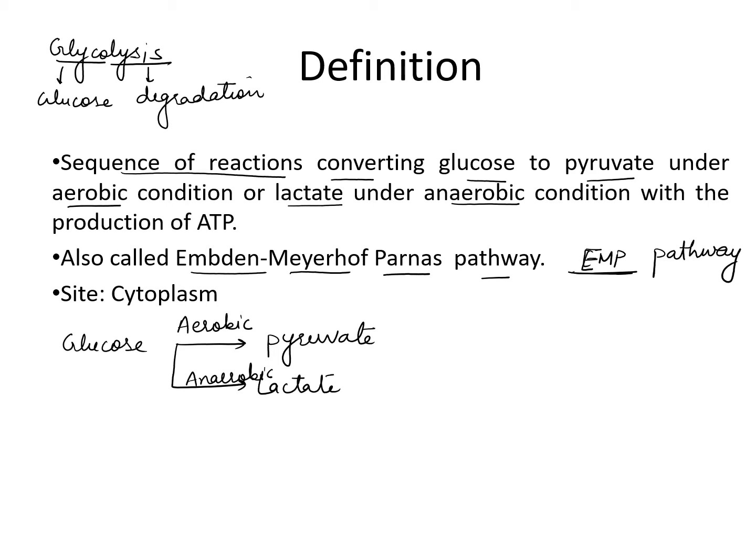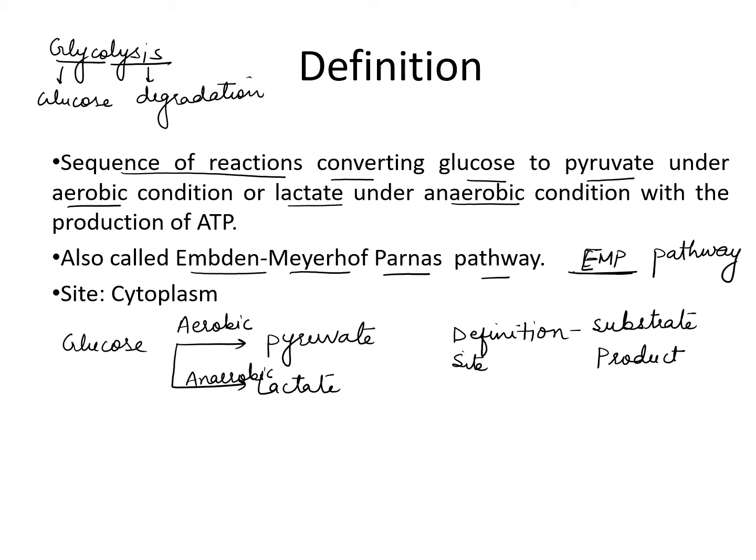Embden-Meyerhof-Parnas pathway. Whenever we discuss any cycle in biochemistry, there are some important points which we should remember. First we should write the definition, then the site where the cycle is taking place. In the definition we should write about the substrate, what is the substrate and what is the product formed by that cycle.